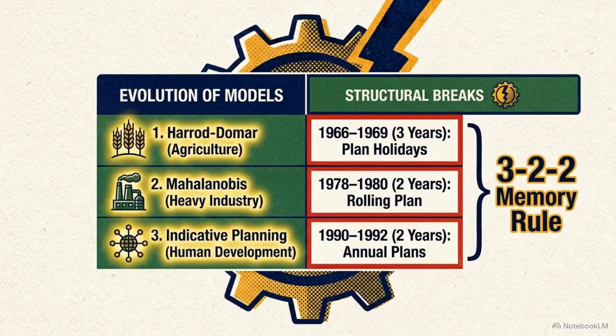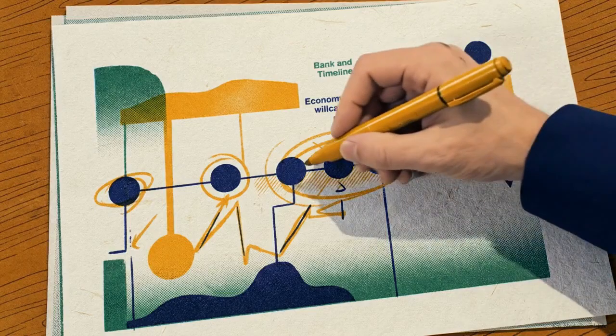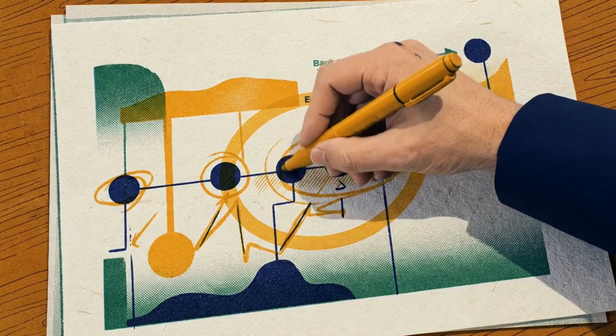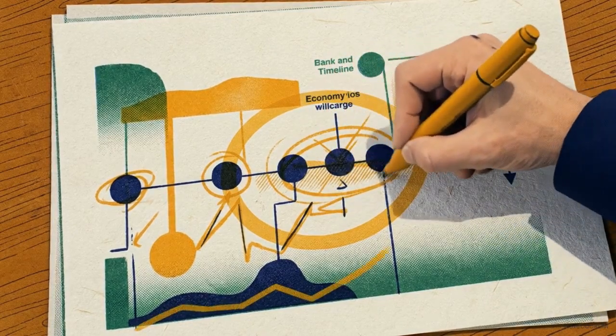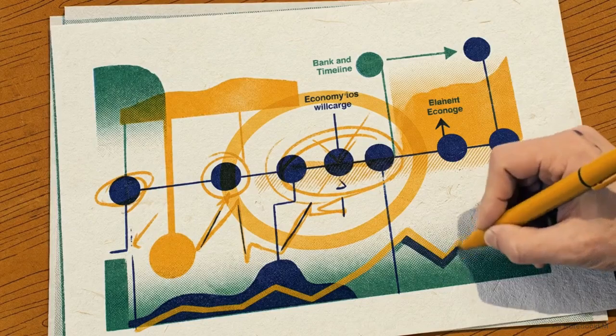This summary table tracks that complete 66-year architectural shift. We see the evolution from the Harrod-Domar focus on agricultural survival to the Mahalanobis heavy industry model, and finally into indicative planning for human development. Make sure to lock in the structural breaks. The 3, 2, and 2-year gaps, driven by wars, political transitions, and the 1991 crisis, are high-frequency testing points for competitive exams. By anchoring your study to this chronological breakdown and analyzing exactly where the plans failed, the complex history of Indian macroeconomics becomes highly predictable.